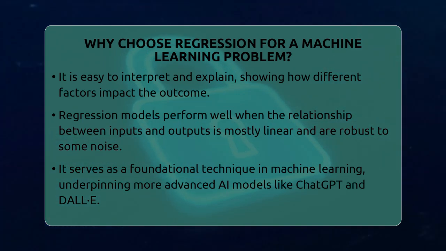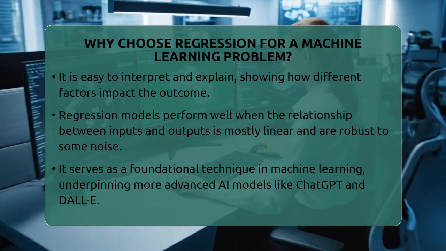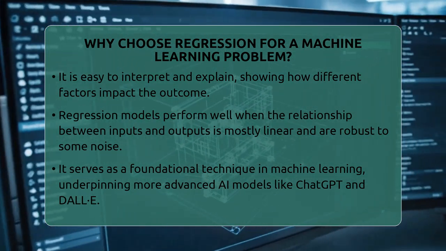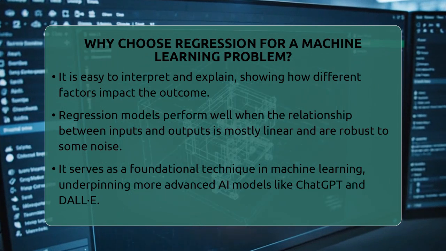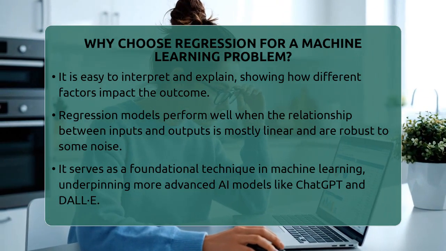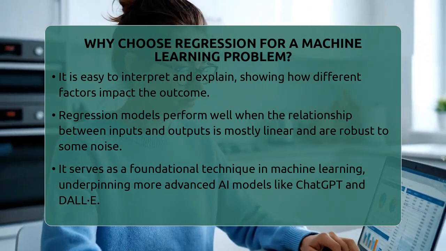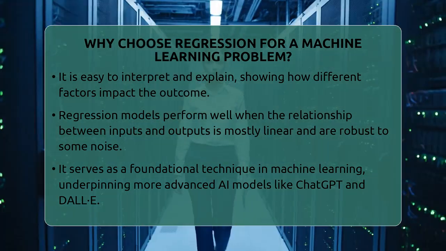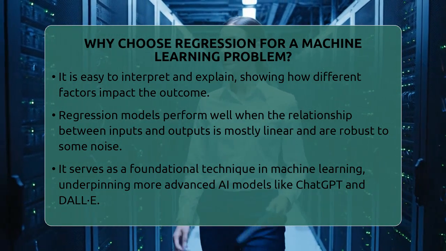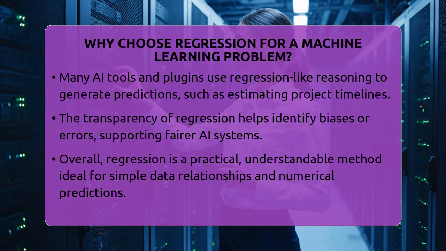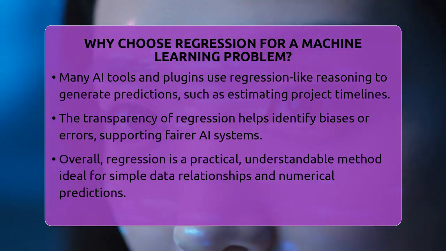In the broader context of machine learning, regression is a great entry point. It shows how machines learn from data to make predictions, which is the core idea behind many advanced tools like ChatGPT, DALL-E, and Midjourney. These models learn patterns from data to generate text, images, or media, building on the same principles. Many AI tools and productivity plugins also use regression-like reasoning behind the scenes.